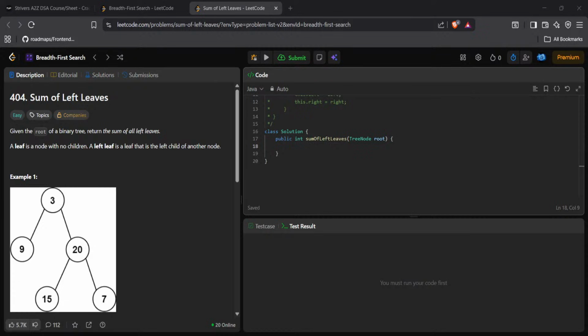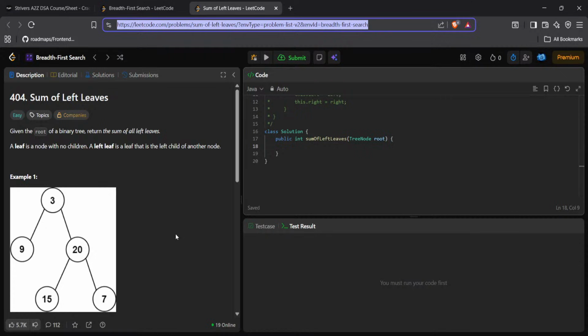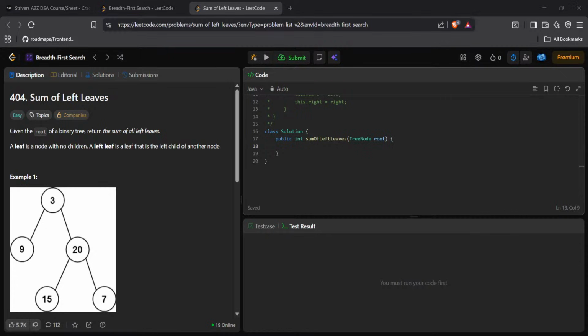Sum of left. I hope everybody understood the previous problem. If you are not able to understand the previous problem, write in the chat box. I will try to explain using the tree. I will explain why I wrote that recursion and how it helps me. I will explain it clearly. If you are able to understand, it's well and good. We'll try to do the next question. The next question is sum of left leaves.